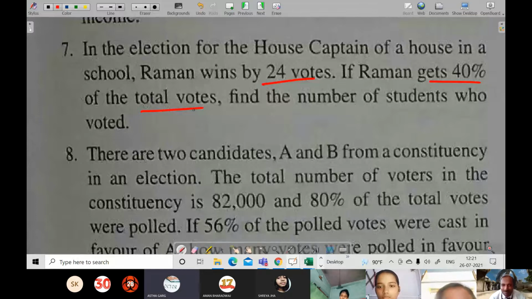Which exercise is this, sir? This is 9th A, question number 7. Then we solved the Try This section on page 118. If there is any doubt, you can ask. If you have solved it, it's okay; if not solved, then you have to solve. Any question made, sir?